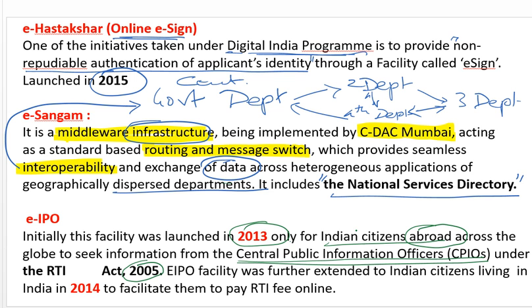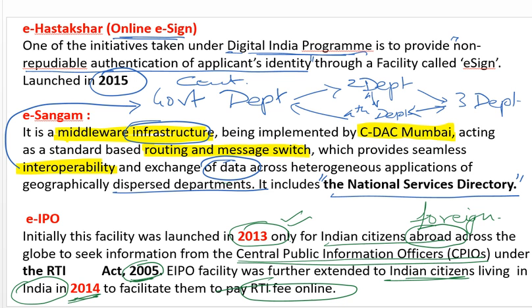For Indian citizens living in foreign countries, not for Indians in India. And the RTI Act is of which year? It is of the year 2005. What is RTI? Right to Information Act. Now the EIPO facility was further extended in 2014 to Indian citizens living in India, to facilitate them to pay RTI fees online.